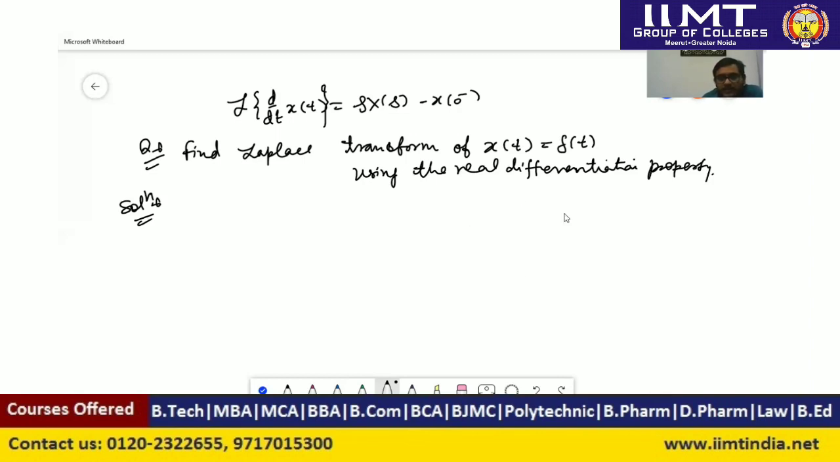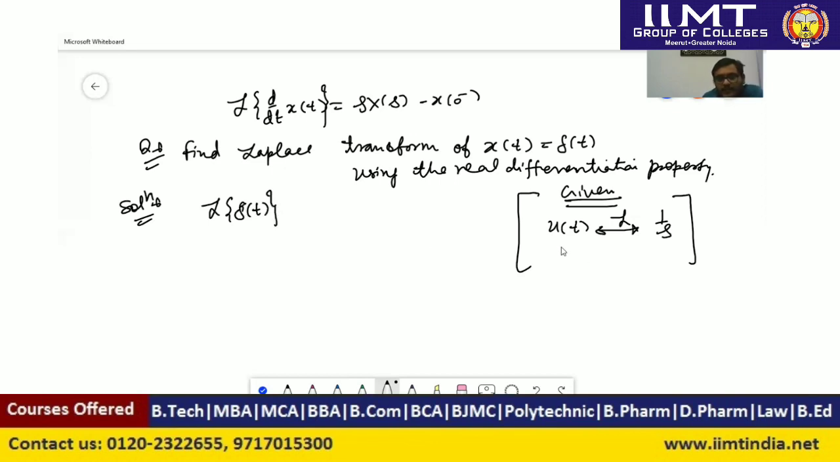Suppose here we have been given a signal u(t), that is unit step signal, and Laplace transform of that signal is 1 by s. Here it is given to you. So now we have to find the Laplace transform of delta t, that is unit impulse signal. And we know the relation between impulse signal and unit step signal, and that is delta t is equal to derivative of u(t). So here we can find out the Laplace transform of impulse signal delta t, and that will be Laplace transform of d by dt of u(t).